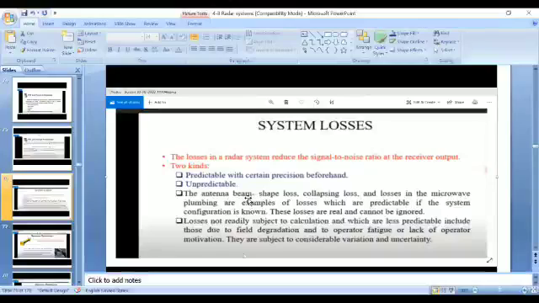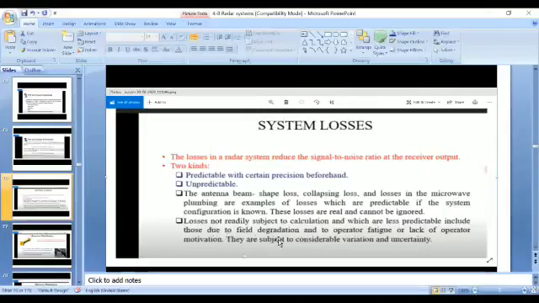Okay, so such types of losses are known as predictable losses. These losses cannot be ignored. We know the loss of this microwave component, we know it has this amount of loss. Then we will try to avoid that loss to the maximum extent. So those losses are predictable.